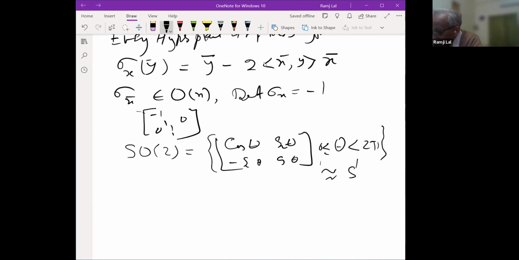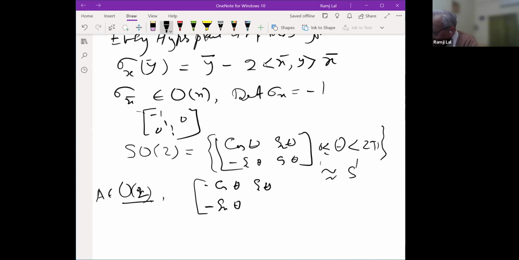And in fact, if you take the members of O_2, there will be a reflection here. A member of O_2 is either of this type, or it will be something like this, since its determinant has to be -1. So it will be the matrix with rows (minus cos theta, sin theta) and (sin theta, cos theta).